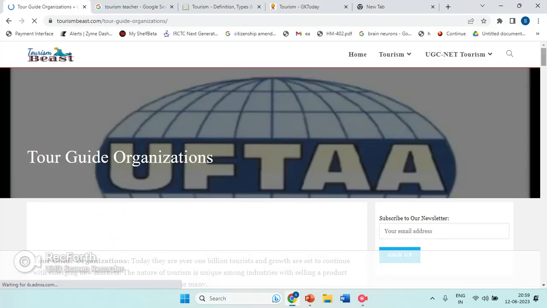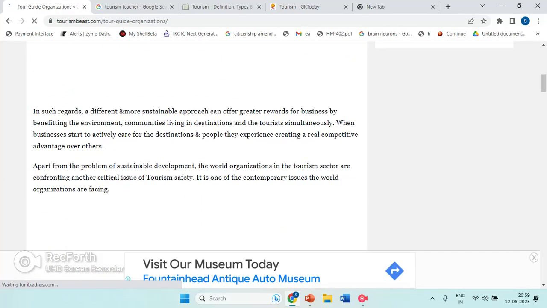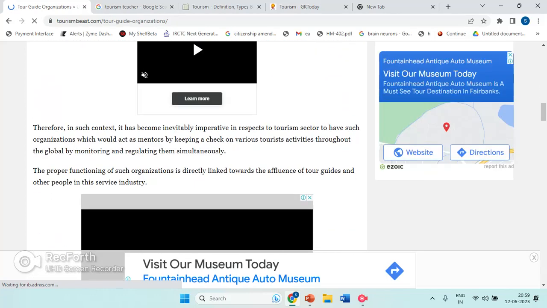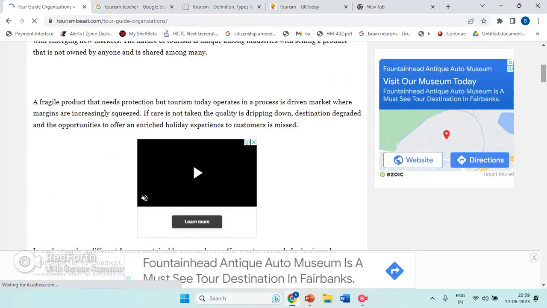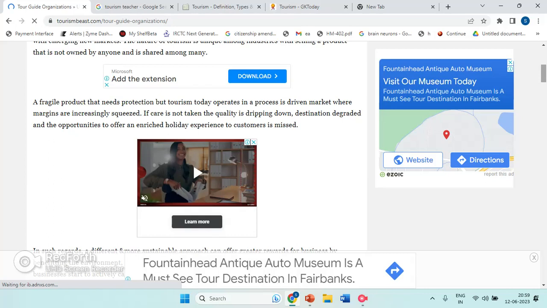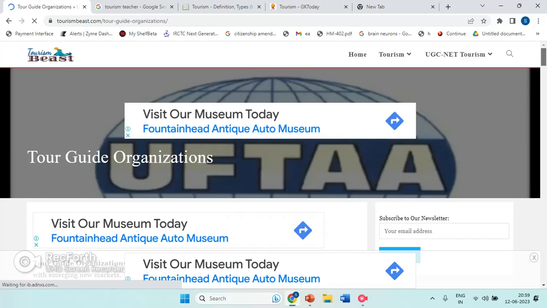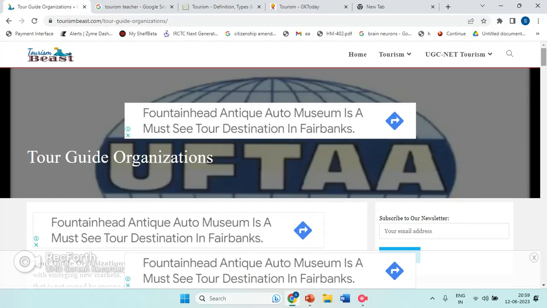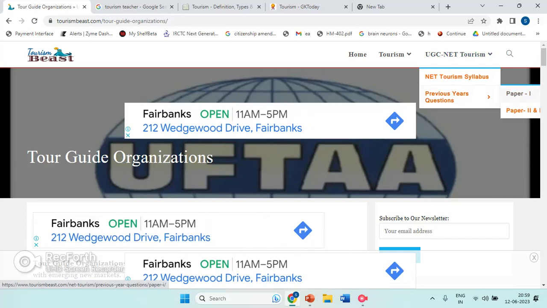Tour guide organizations. If you click it, you can find different organizations. You can write your data, everything. So if you are studying for UGC NET, let me remind you one thing. Please, if you are making notes, try to make them in your own native language. Maybe if you are well versed in English, okay, it's fine. But if you are not, try to keep it in simple language.